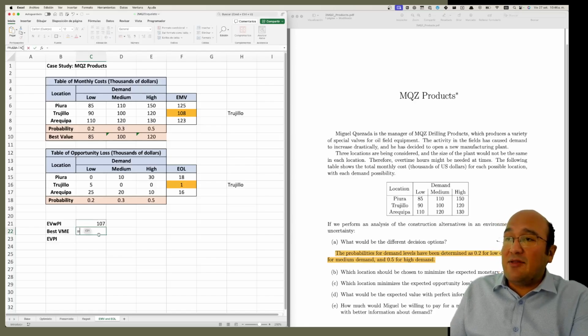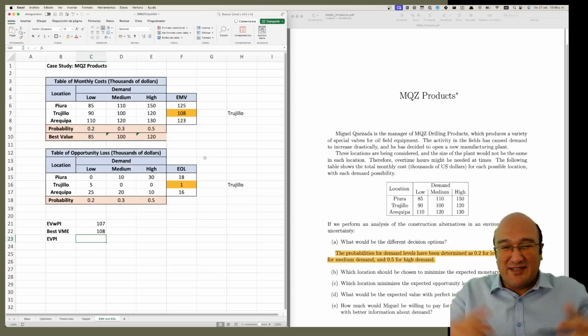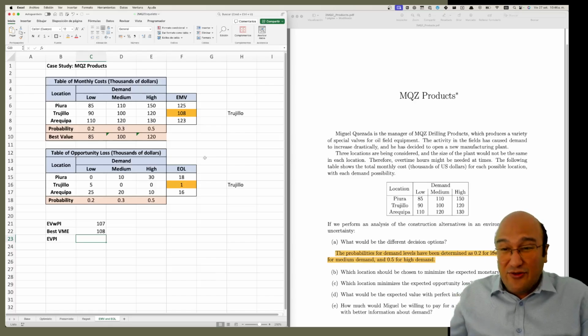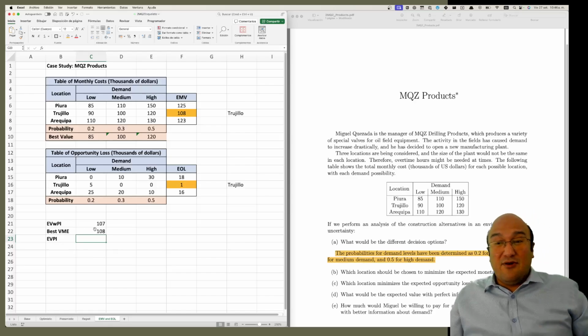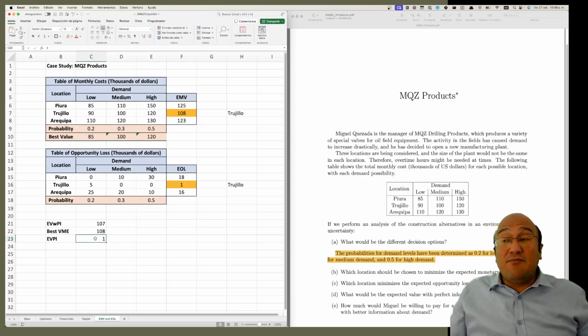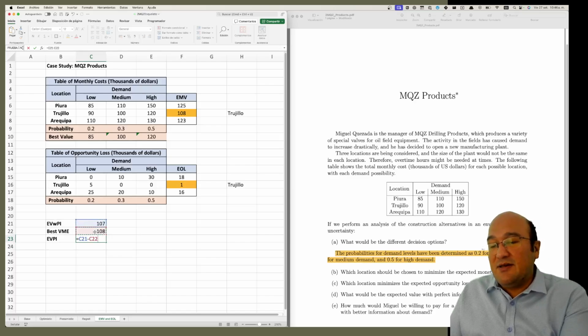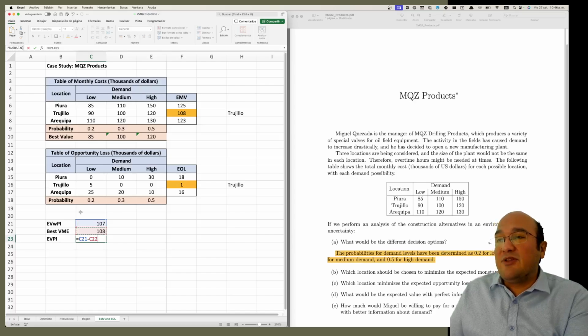Without the fortune teller, what was your cost? 108, a bit more, because with the fortune teller, you had more reliable information, 100% reliable information. Without the fortune teller, you will get higher cost. So what's the value of the information? Well, without the fortune teller, you had one more of cost. So the expected value will be 1. Remember, the expected value must be positive. So for profit, before we did expected value with perfect information minus the best expected monetary value.